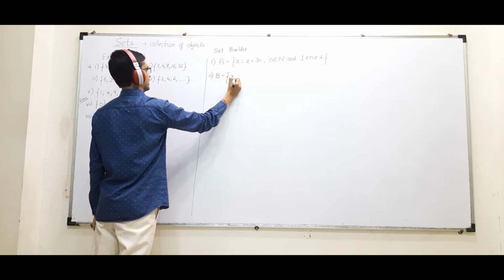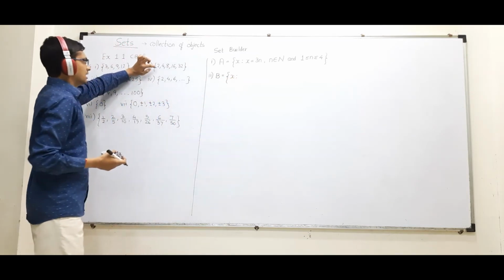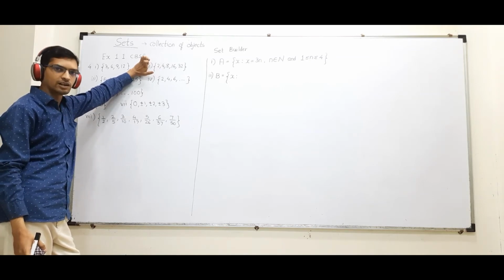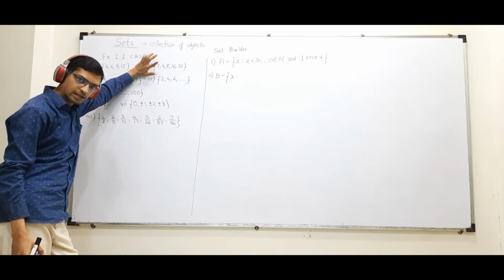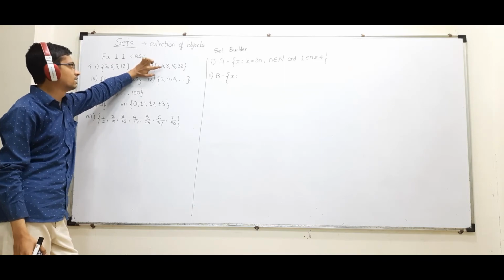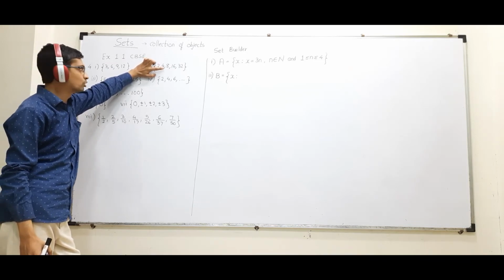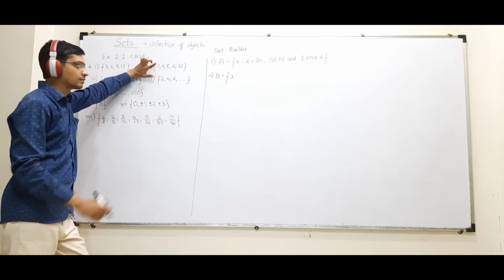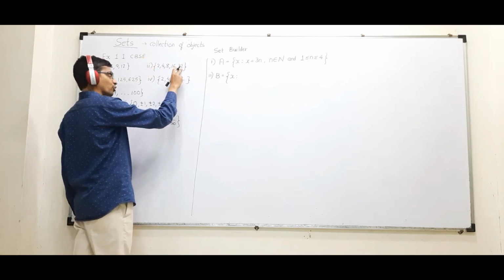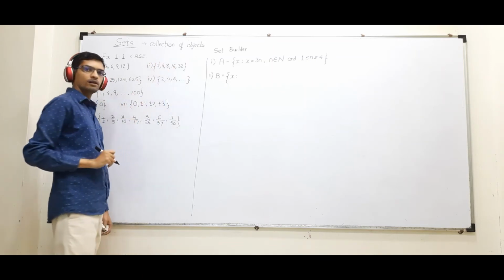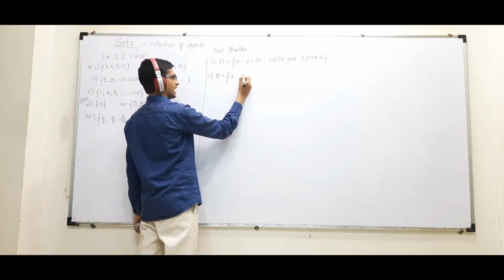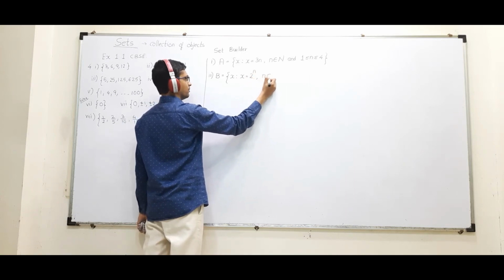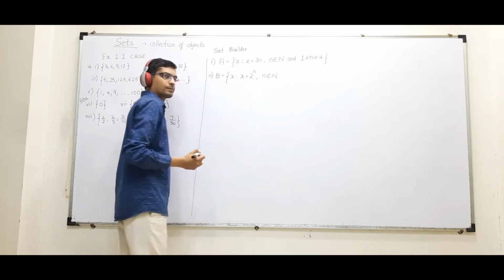I will be ready with this X part. Now see, 2, 4, 8, 16, 32. You observe very carefully. You have 2 raised to 1, 2 raised to 2, 2 to the power 3, 2 to the power 4, 2 to the power 5. It finishes at 2 to the power 5 and it's starting at 2 to the power 1. So again I can write x is equal to 2 raised to n. Yes, n belongs to natural numbers.